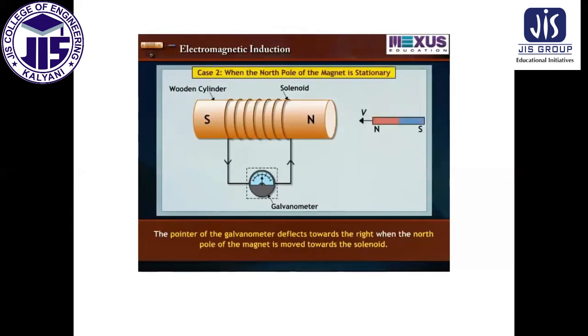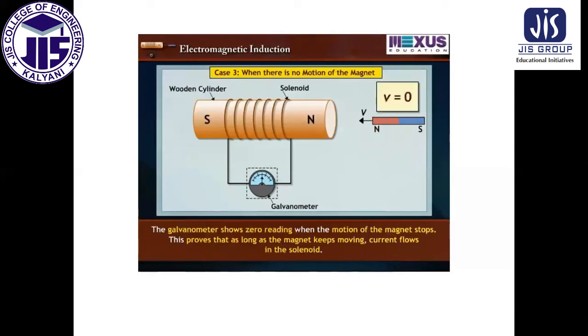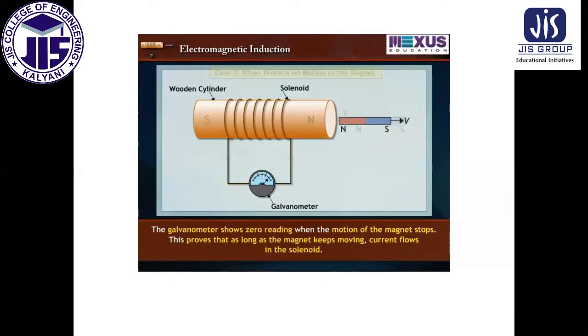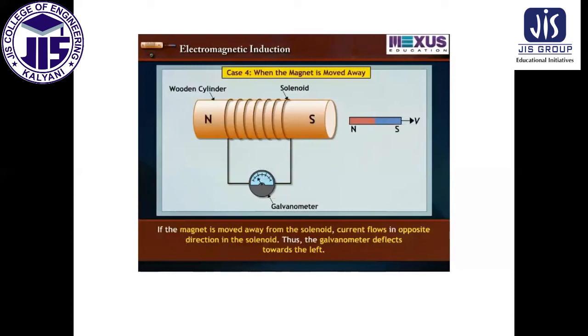The pointer of the galvanometer deflects towards the right when the north pole of the magnet is moved towards the solenoid. The galvanometer shows 0 reading when the motion of the magnet stops. This proves that as long as the magnet keeps moving, current flows in the solenoid. If the magnet is moved away from the solenoid, current flows in the opposite direction in the solenoid.